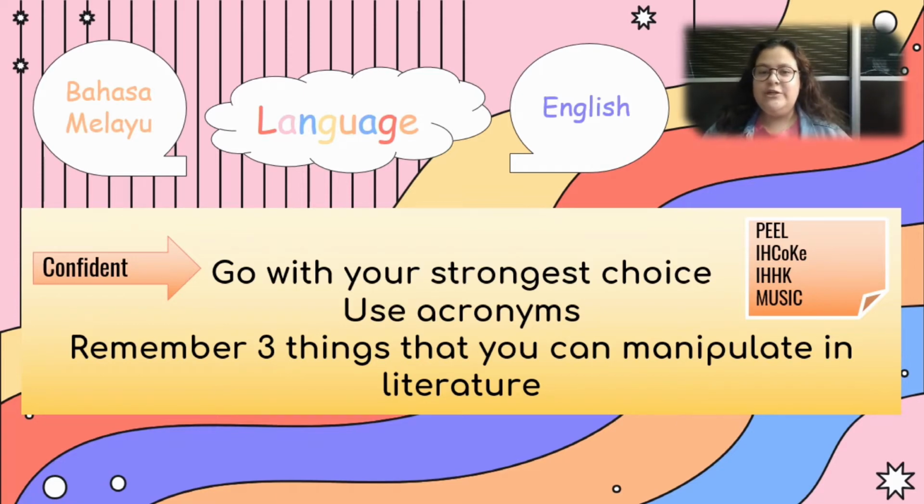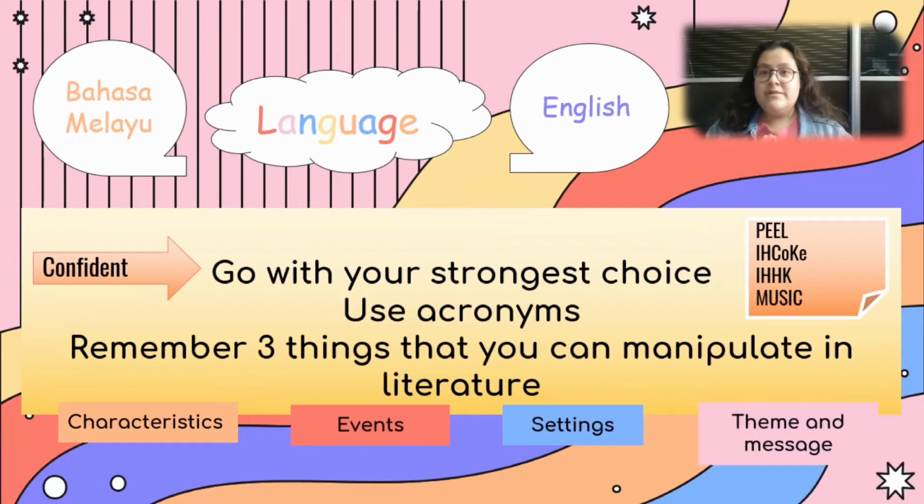So the last tip for these subjects is, if you have literature, because in Bahasa Melayu and English we do have literature, I would suggest that you remember 3 things that you can manipulate, like characteristics, events, settings, theme, and message. So remember 3 things, and then remember the events that happen in those 3 things, and then you can manipulate however you like in the type of questions that they give you. So yeah, let's move on to the next one.